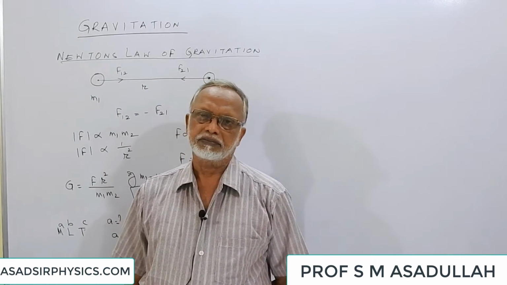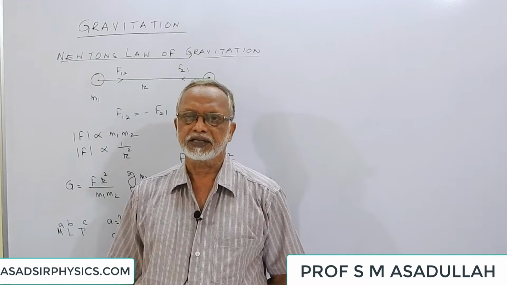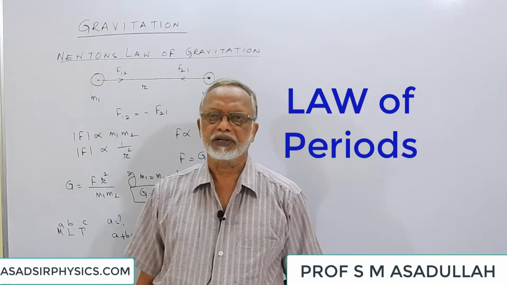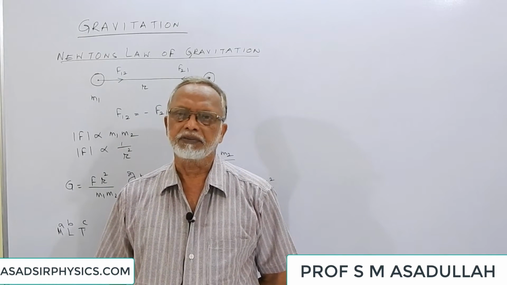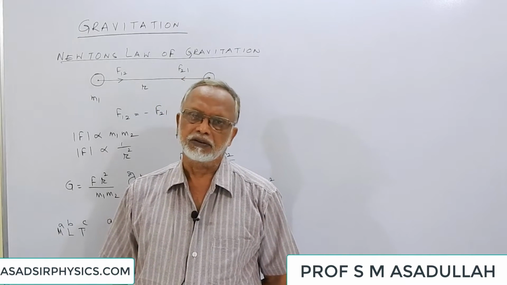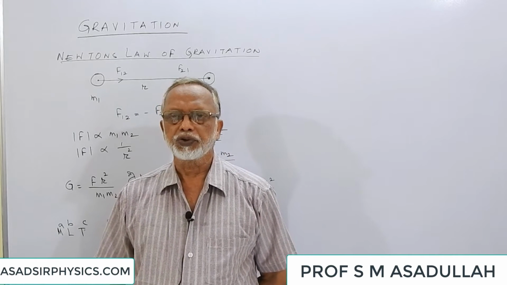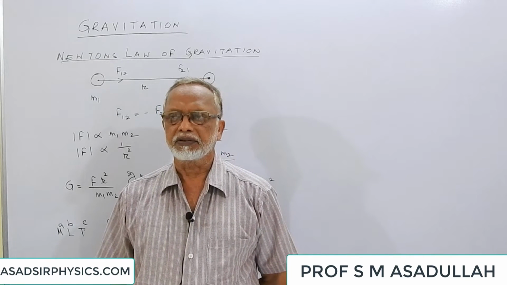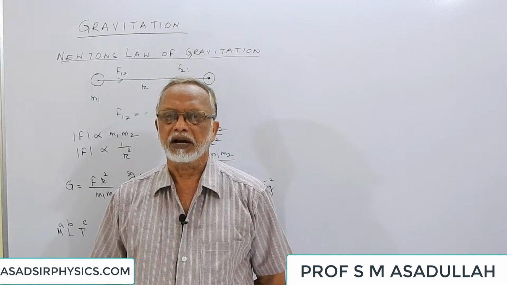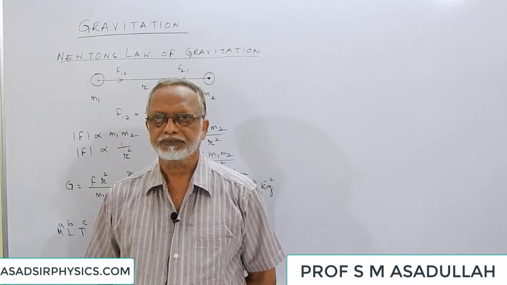The third law, which is also called the law of periods, states that the square of the time taken by any planet to complete its orbit around the sun is proportional to the cube of the semi-major axis, or the average distance of the planet from the sun.